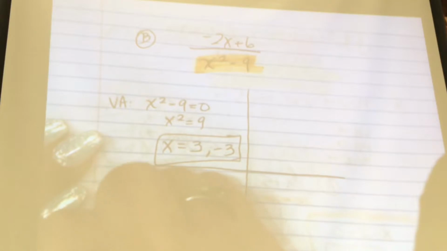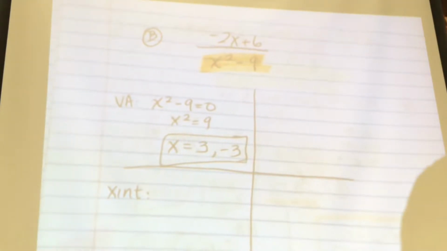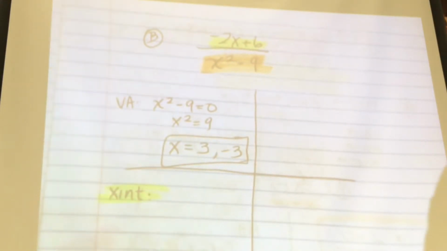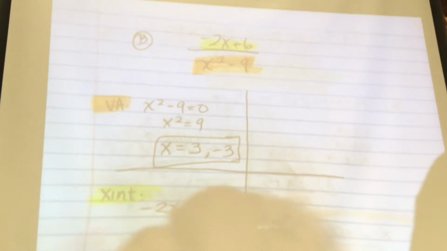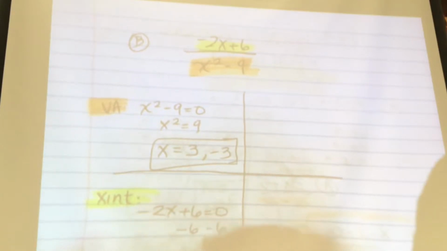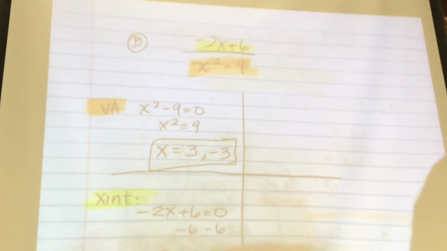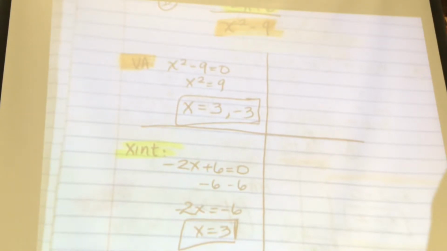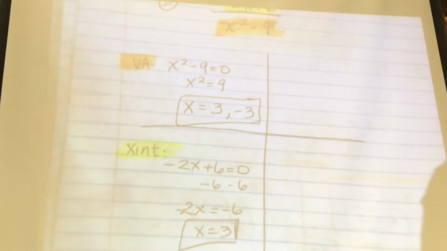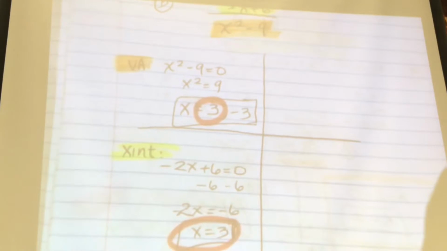All right, let's find our x-intercept by setting the numerator equal to 0. So negative 2x plus 6 equaling 0. Subtract 6 on both sides. Negative 2x equals negative 6, so x equals 3. Do I have any holes? Yes, where? At x equals 3. So I have a hole at x equals 3 because these two both exist at 3. So that's going to be a hole.